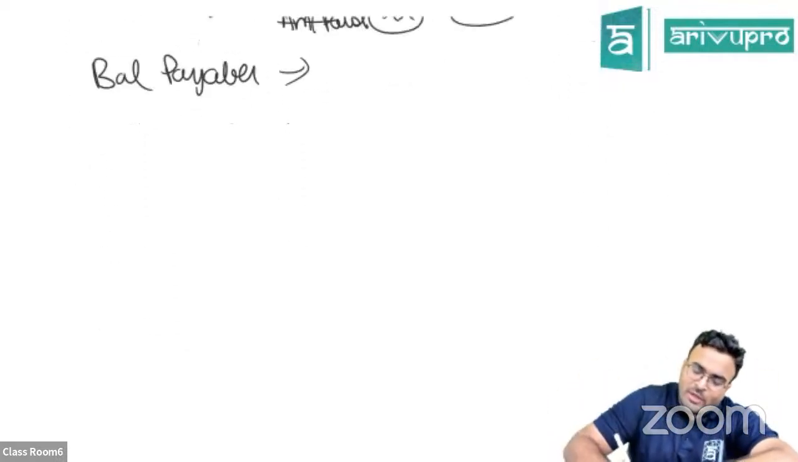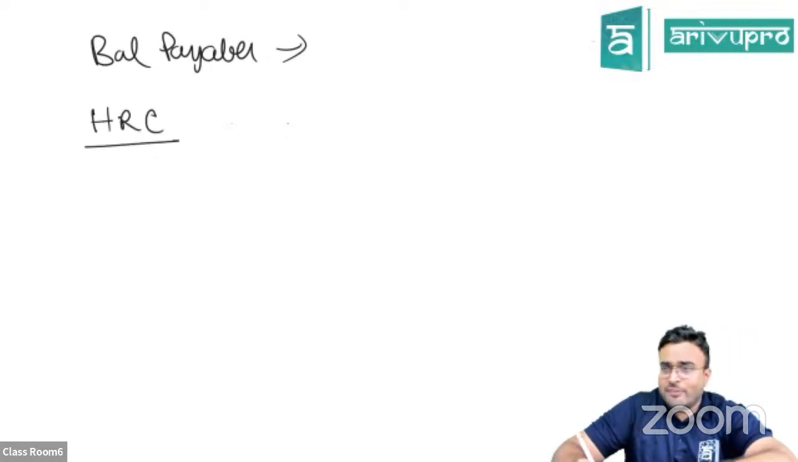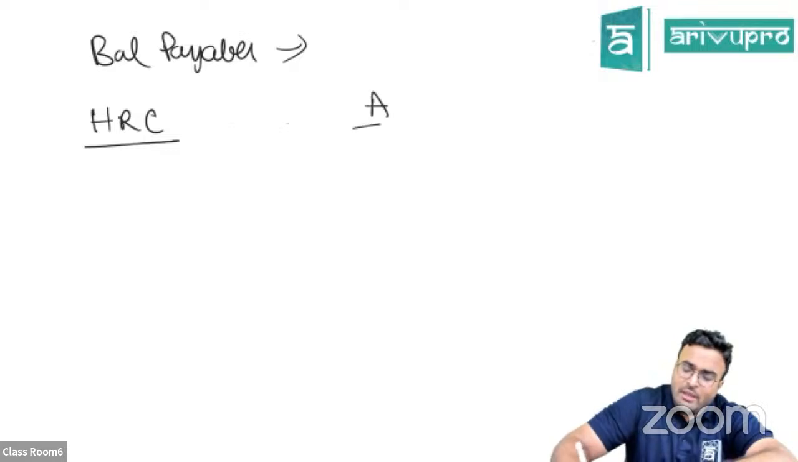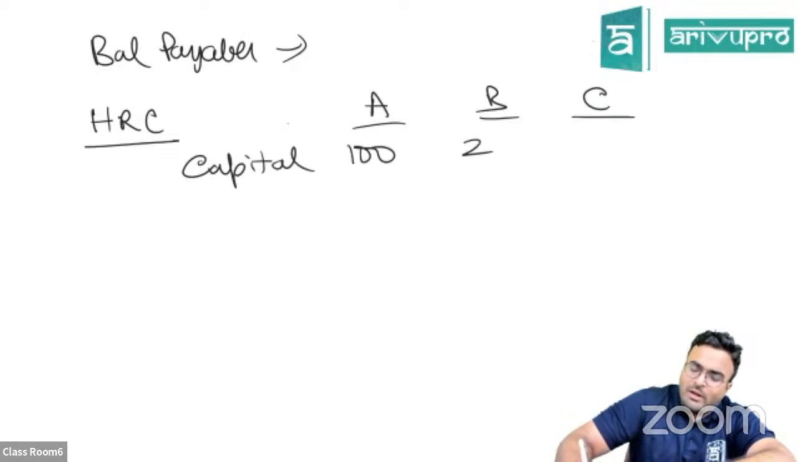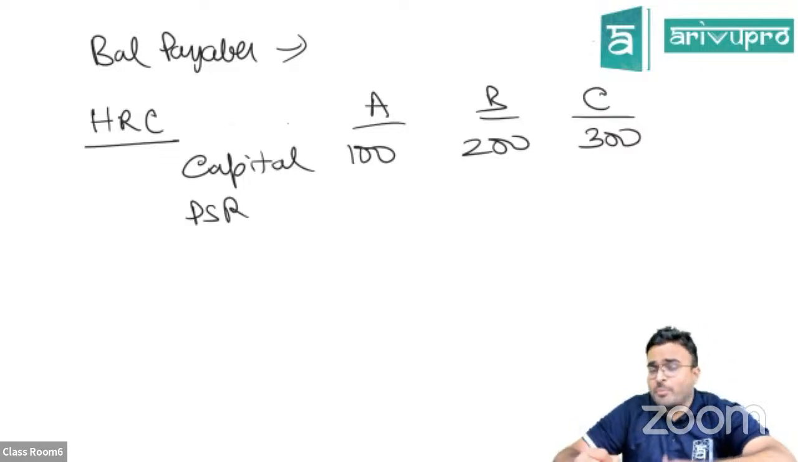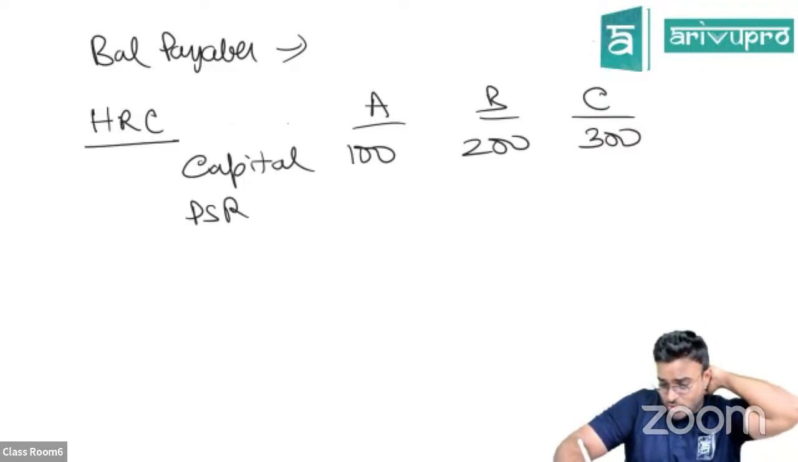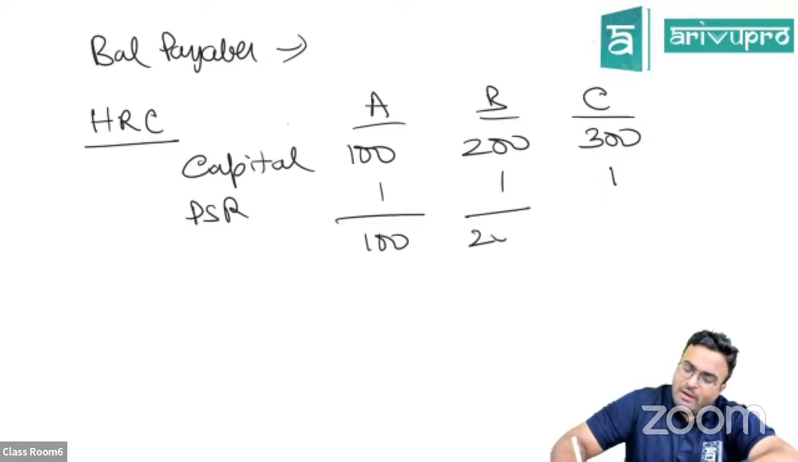The other method that you have is the higher relative capital method. What will you do over here? A, B, C, you have their capital balance. Let's say again the same thing, 100, 200, 300. You will divide it by their profit sharing ratio. Let's assume the profit sharing ratio is equal, 1:1:1. Just divide by 1, 1, 1. You will get 100, 200, and 300.